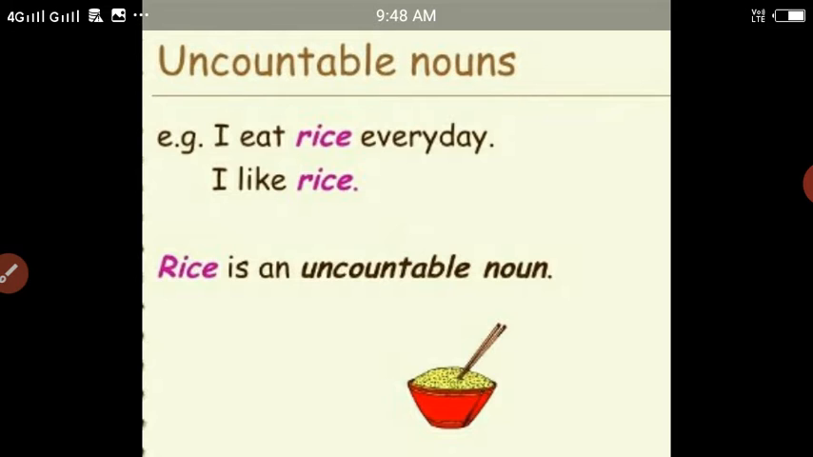So remember, the nouns which cannot be counted in numbers are called uncountable nouns. That is, we can't count rice or such nouns in numbers. For example, we do not say one rice, two rices, three rices, and so on. So if we can't count them in numbers, the noun is considered an uncountable noun.